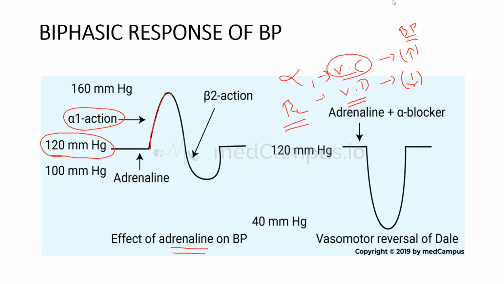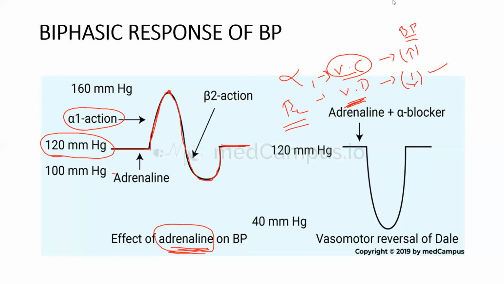So this is the normal blood pressure. If we give adrenaline to a patient, it increases the blood pressure from 120 to 160. After some point, beta 2 receptors get activated. Beta 2 receptors lead to vasodilatation and decreased blood pressure. So blood pressure decreases and comes to around 100. And later, after metabolism of adrenaline, it again comes back to normal, 120. This is the normal one.